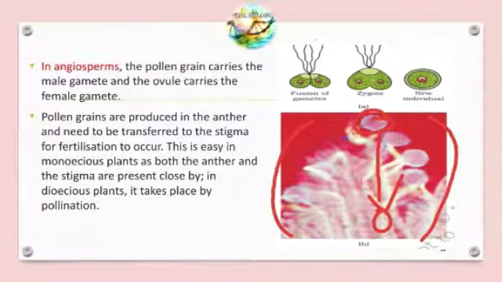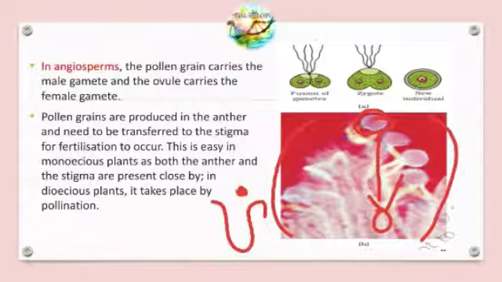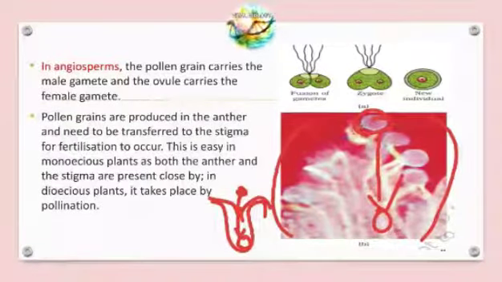In the next class I'll be explaining fertilization. This is easily seen in monoecious plants, where both the anther and stigma are present close by. If a single flower itself consists of the pollen grain, the male gamete, as well as the female gamete, the ovule, then it is called a monoecious plant, and the anther and the stigma are present very closely.